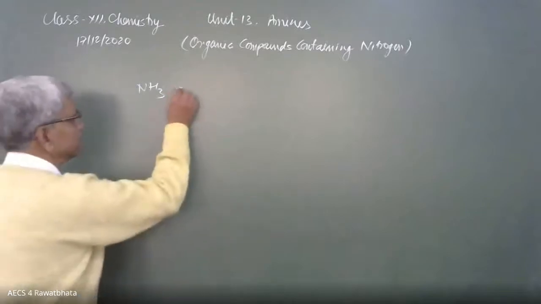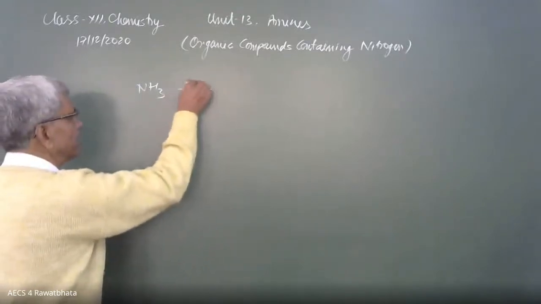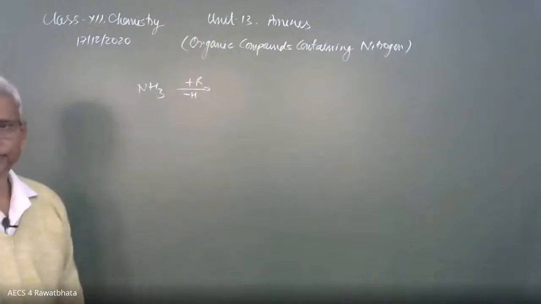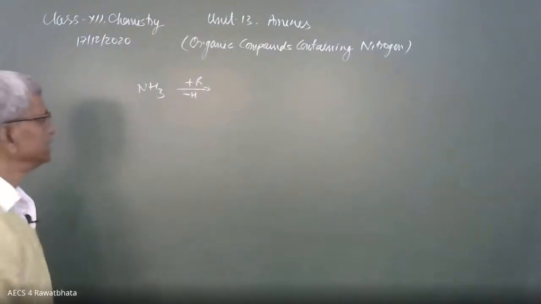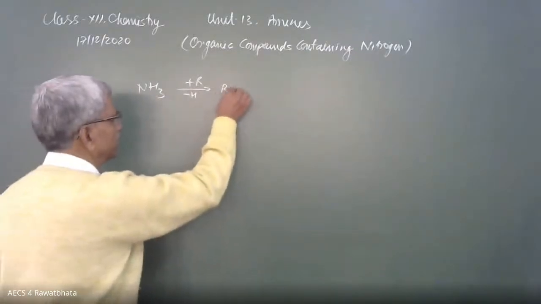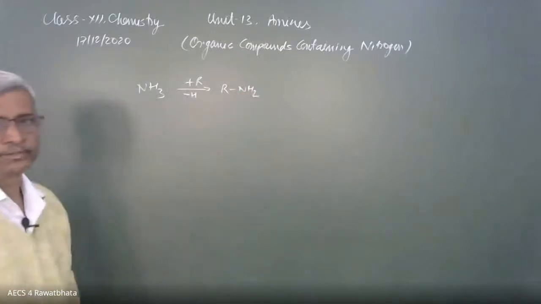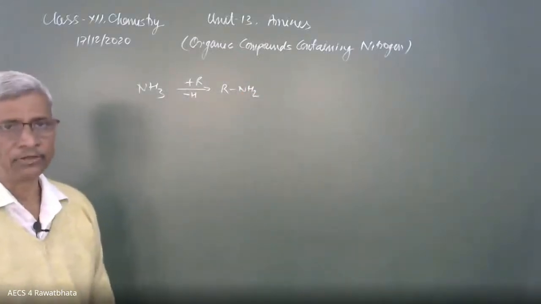This is not a reaction. We are adding R and we are removing H. This is simply the relation. This is not a reaction. So it becomes RNH2. All three hydrogen atoms can be replaced by alkyl groups.